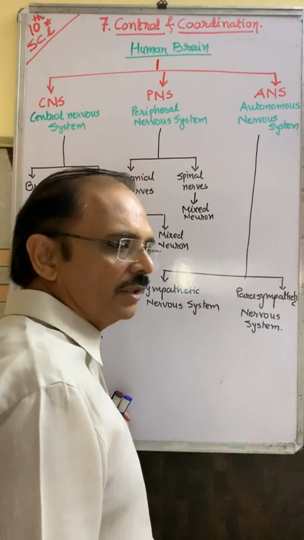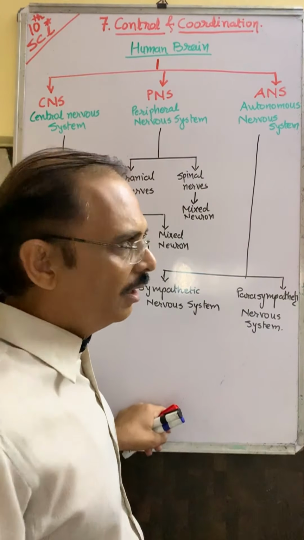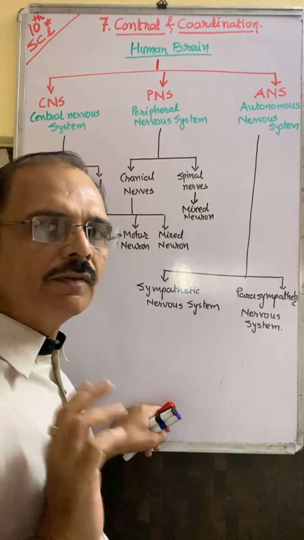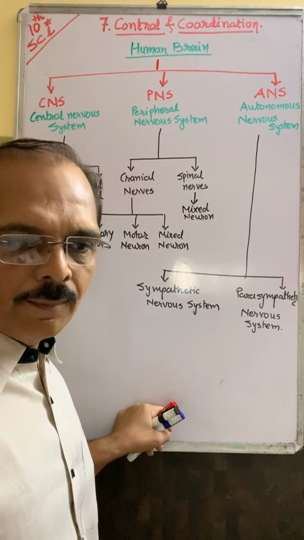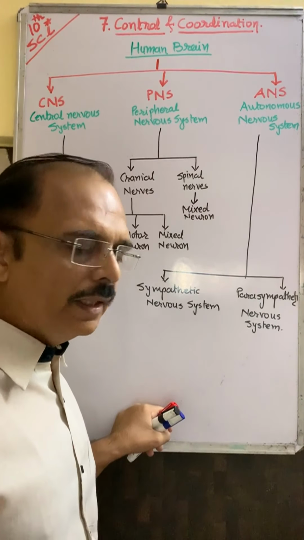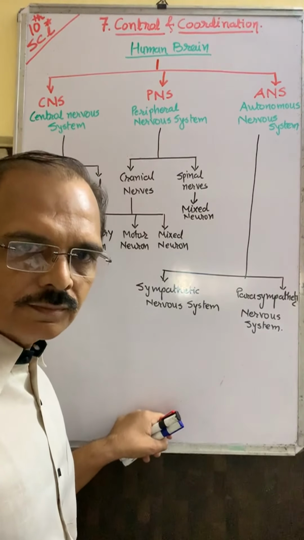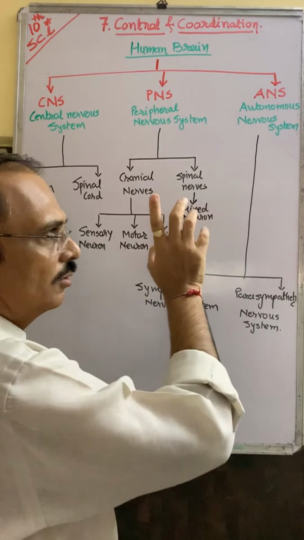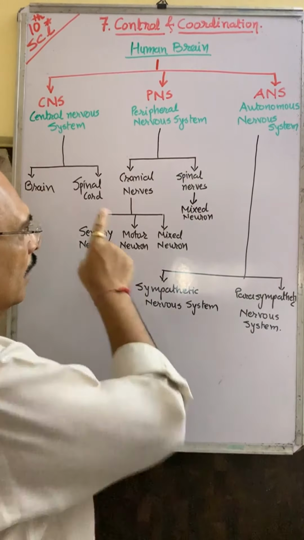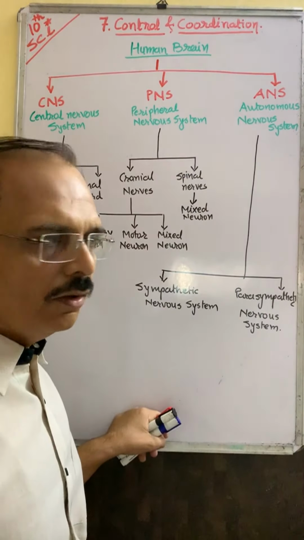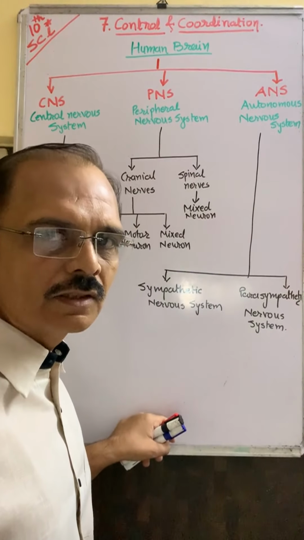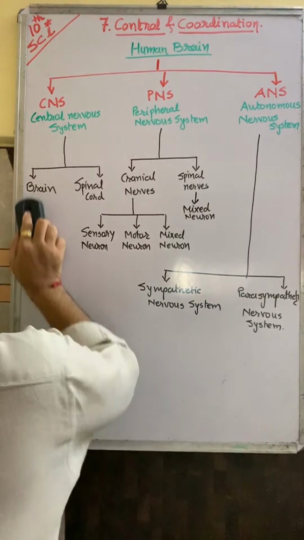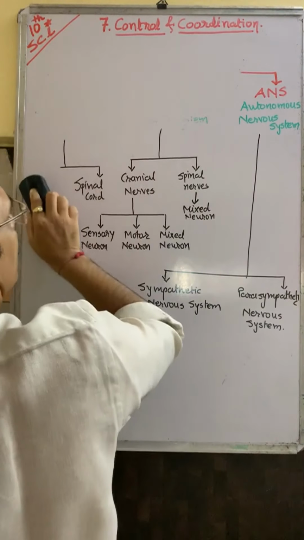Now autonomous nervous system, acronym is ANS. Autonomous nervous system we divide into two parts, sympathetic and parasympathetic. We will learn later what this is. It happens automatically, but we will learn later. First we start with brain. This portion, sensory, motor and mix, we have learned. Now we are going to learn about brain and spinal cord, and afterwards ANS, the autonomous nervous system. Okay, so we shall start now with the human brain.